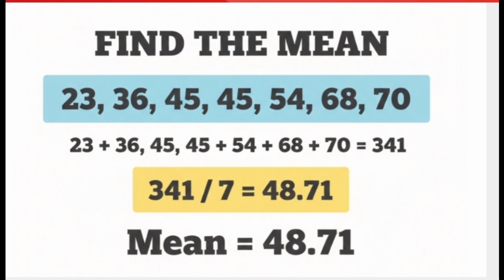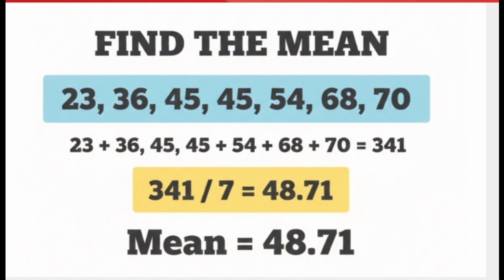Step by step in the story. Mrs. Radibi continued. Step 1, add all the numbers together. So she added them on the board. 23 plus 36 plus 45 plus 45 plus 54 plus 68 plus 70 is equal to 341. Think of this as the total number of marks we are sharing, she said. Step 2, count how many numbers there are. There were 7 marks. Step 3, divide the total by the number of marks.